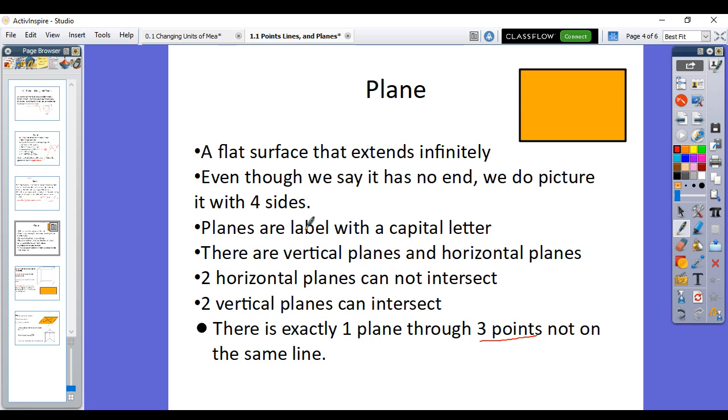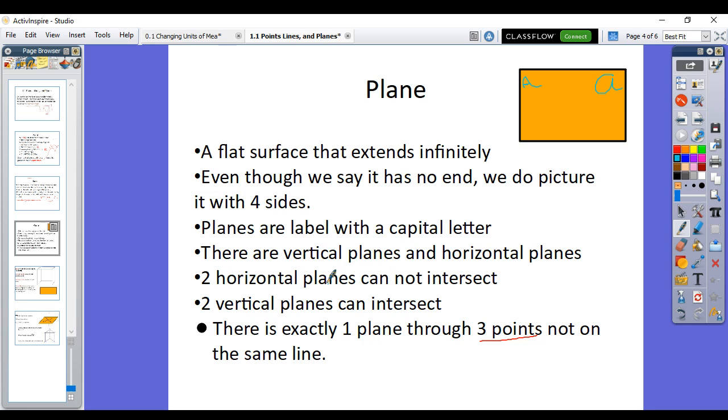All right, so planes can be labeled with capital letters. So we can call this plane A, capital A, plane A right there. You usually use a cursive letter, like a big A. And they put it in the corners. So as you do the homework, you'll see that they put these letters in the corners, talking about this whole plane. Okay, they can be vertical, they can be horizontal, they can be diagonal. It doesn't matter. As long as it has 3 points that exist in there, it's considered a plane.